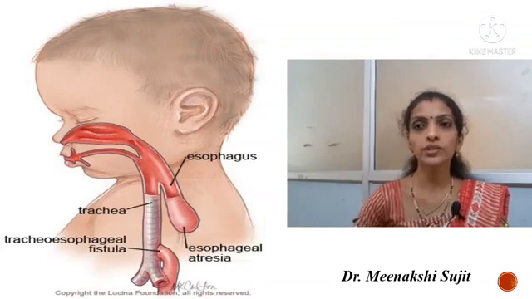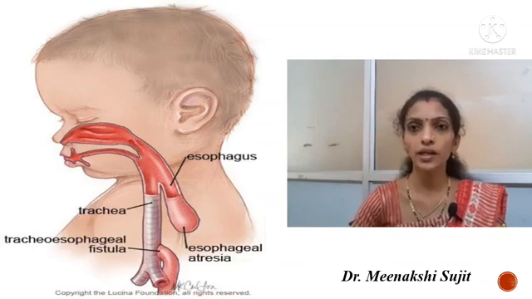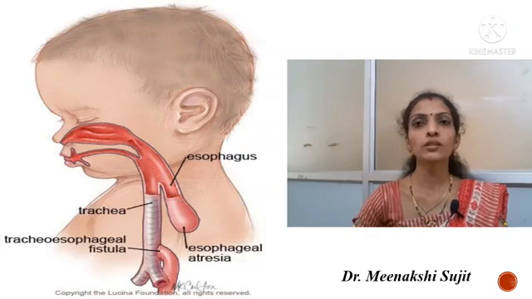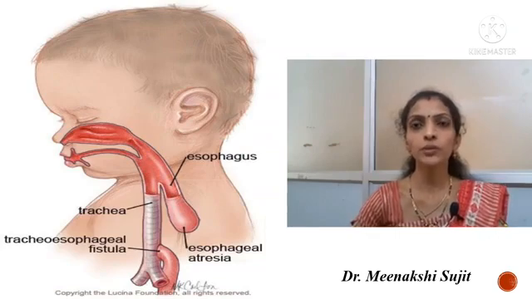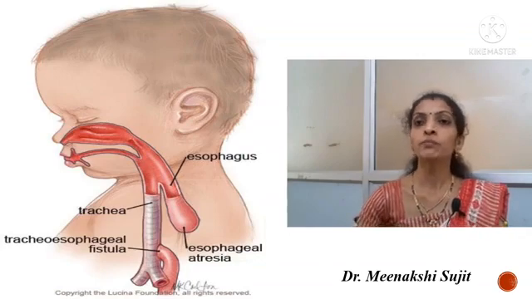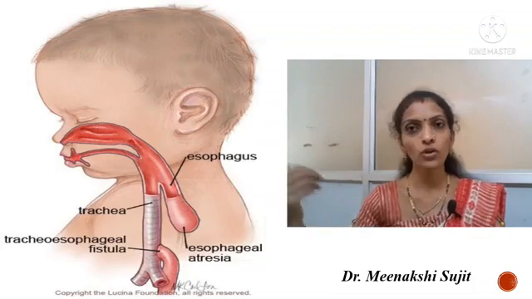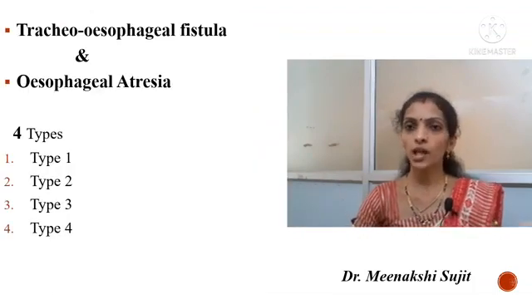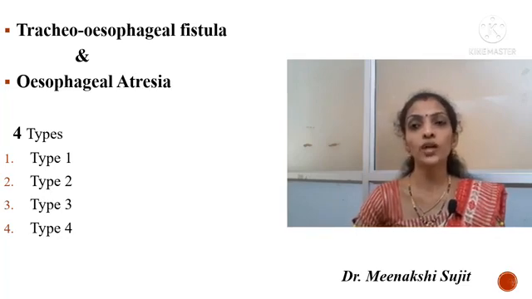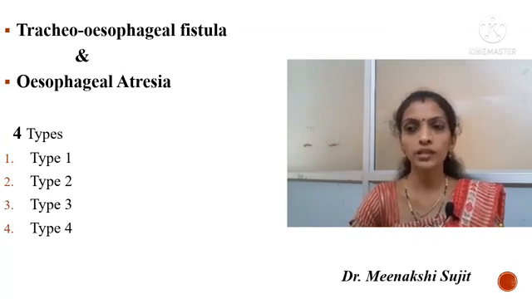As in atresia or a fistula, one part will be interconnected with the other part, right? So the same condition will be here, but here the fistula or atresia will be between trachea and esophagus. This fistula or atresia in trachea and esophagus is of 4 types, divided as type 1, type 2, type 3 and type 4. And what is this type 1? In type 1, this is the most common type.